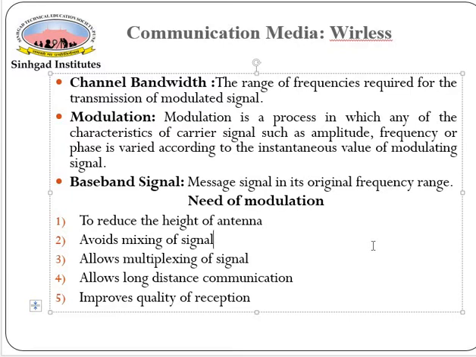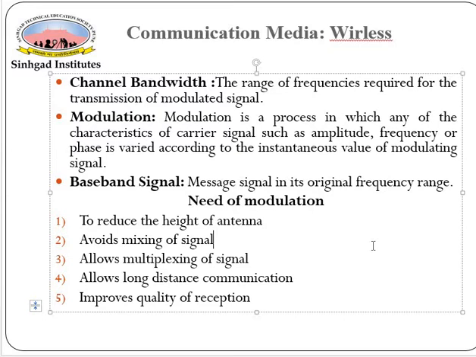Now what is meant by carrier signal and message signal? The message signal is what we have to transfer from one point to another point, but the frequency of our message signal is low, so we require another signal which has a high frequency. Due to that we superimpose this message signal on the carrier signal, and that signal is transferred to the destination.